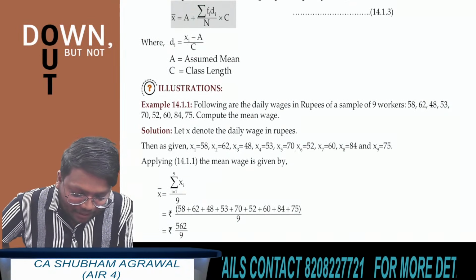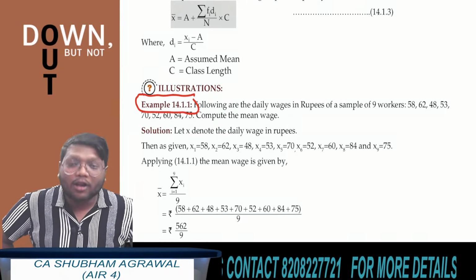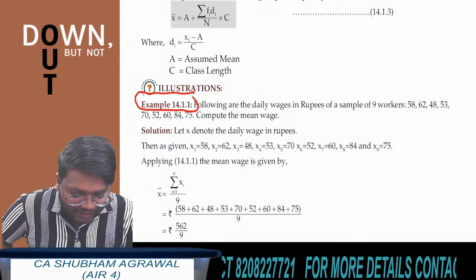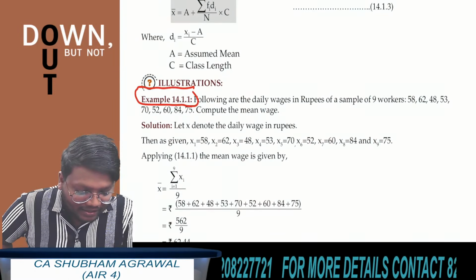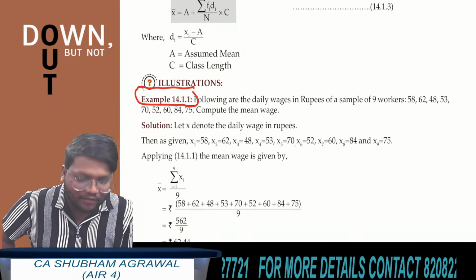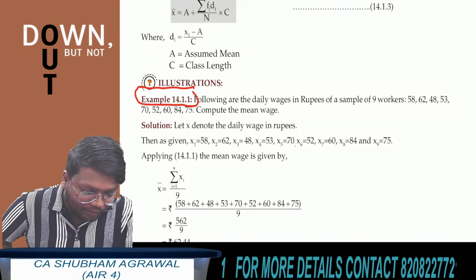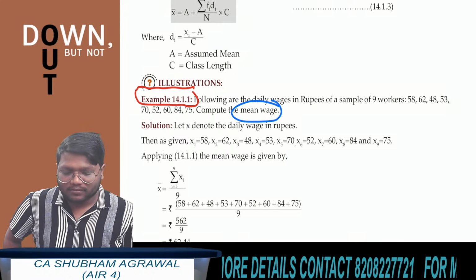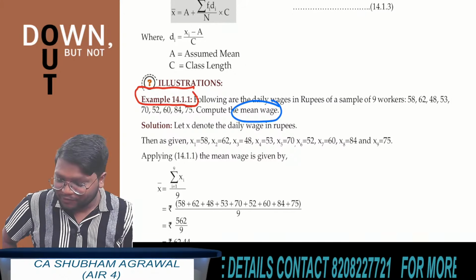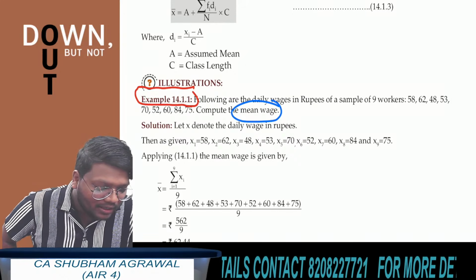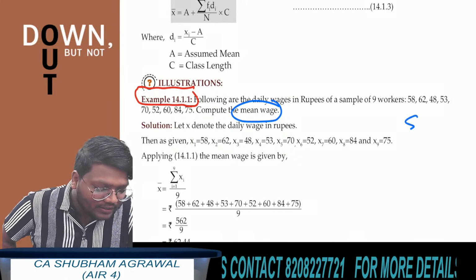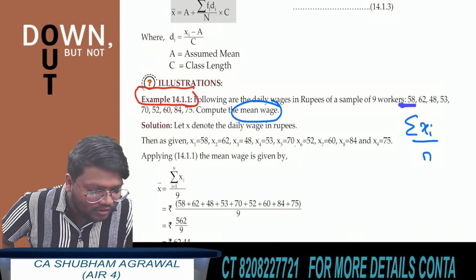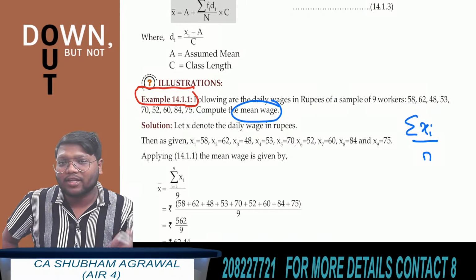See, this example 14.1.1. Okay, all of you quickly find the answer for this question. You have to find the arithmetic mean. They have given us the daily wages of 9 workers and we have to compute the mean wage. Which formula we have to use? The formula is summation of xi divided by n. Add the values of all of these observations and divide it by 9. You will get the answer.